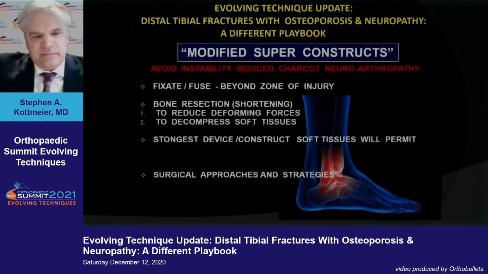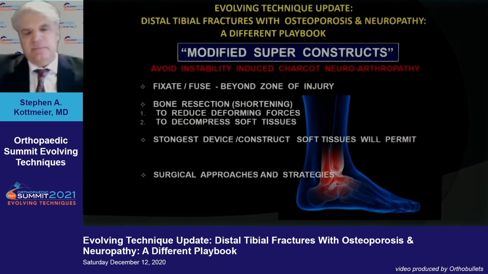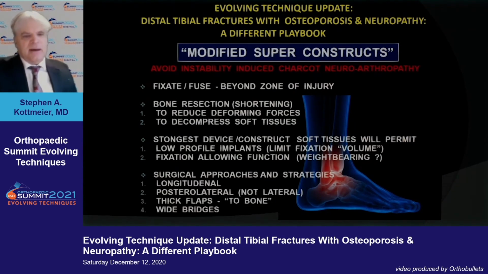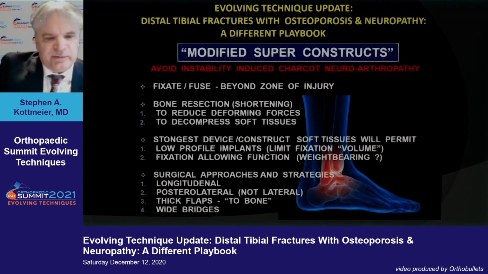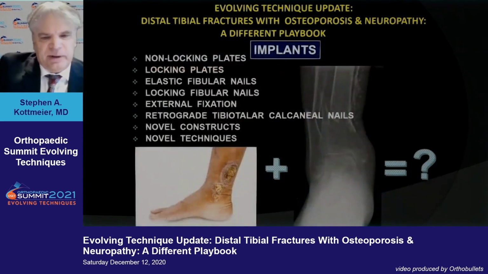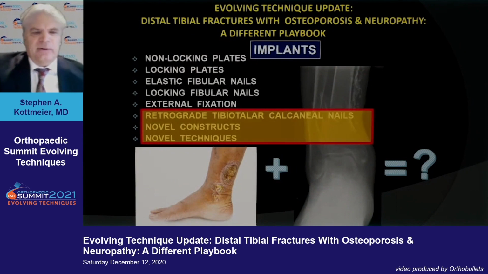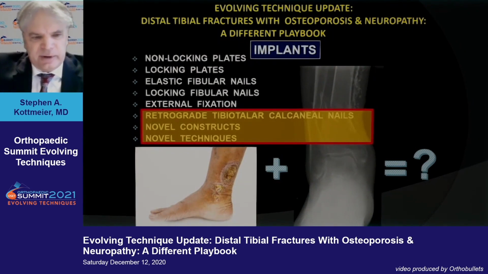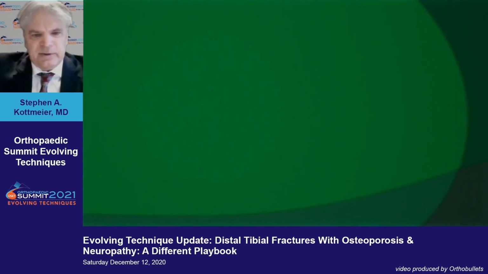So some of the thoughts with fixing these are fix them and even consider shortening to take pressure off soft tissues. Get probably the strongest device you can that won't threaten the soft tissues, potentially permitting weight bearing. And as far as approaches, longitudinal direct to bone, no elevation with wide bridges. So we have a lot of options here from construct perspectives, and I really only describe two or three. Let's start with the retrocalcaneal nails.